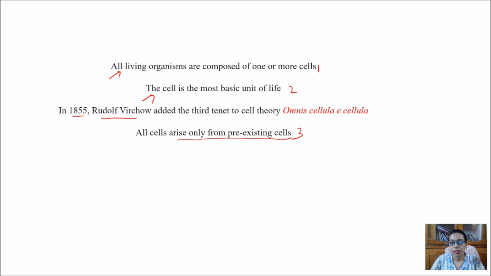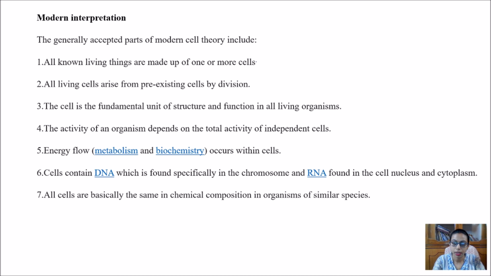But later on, with the discovery of new techniques and new organelles, and with the in-depth study of the cell, the modern theory was also proposed. Though the theme was the same, you will find the statements in the modern theory in a more technical way. Here I have put a few of the modern interpretations about the cell, that all living things are made of one or more types of cells. So this was well stated in the cell theory also. I will just highlight those things which are a bit different from the cell theory.